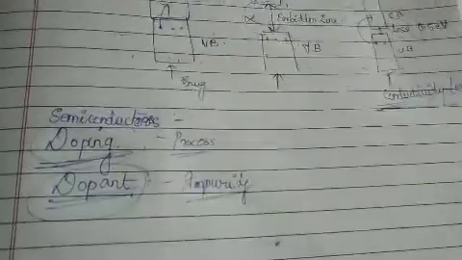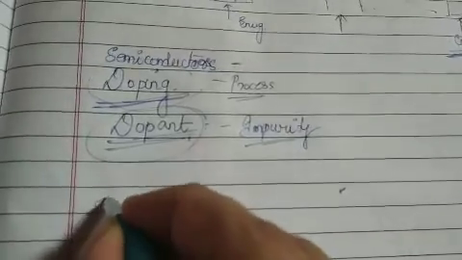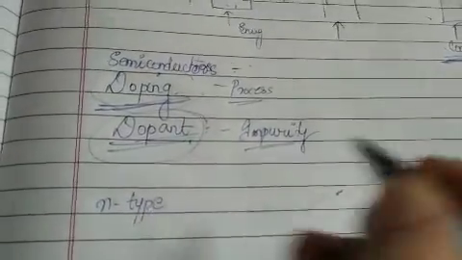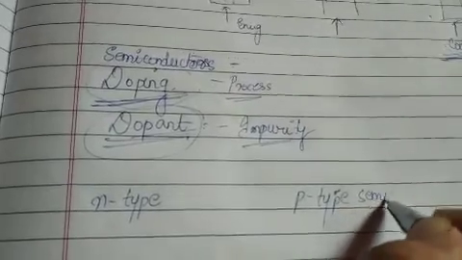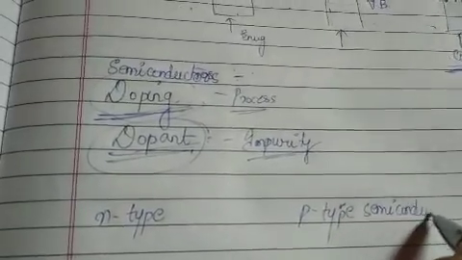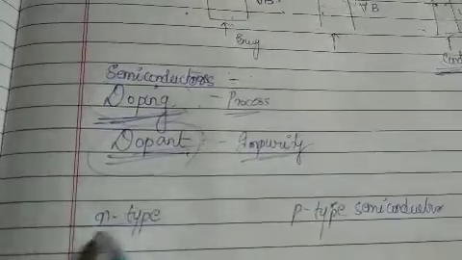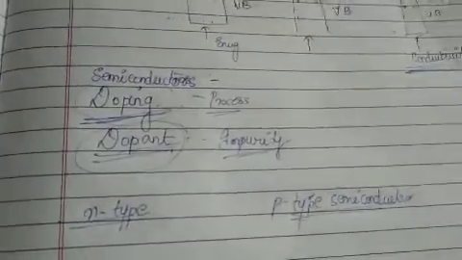Now, with respect to the added impurity, we are going to classify semiconductors as N-type semiconductors and P-type semiconductors. Very important once again, because they can ask you their classification: classify N-type and P-type semiconductors. Now let us deal with it. What does it want to say?